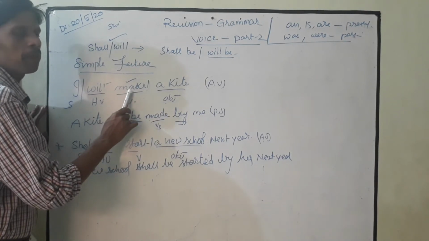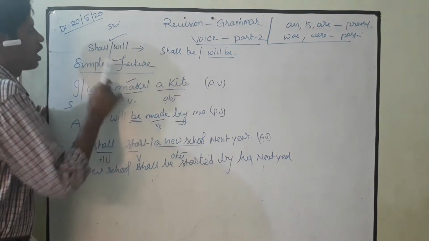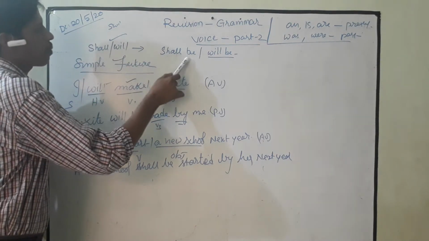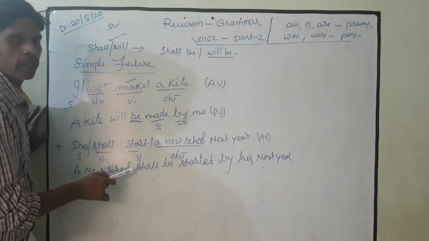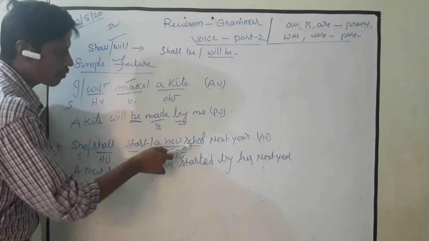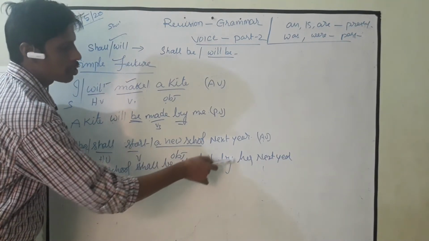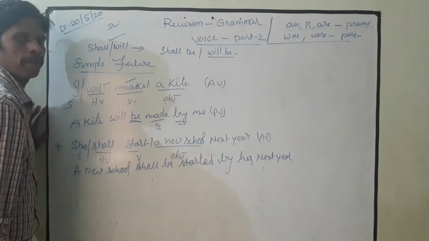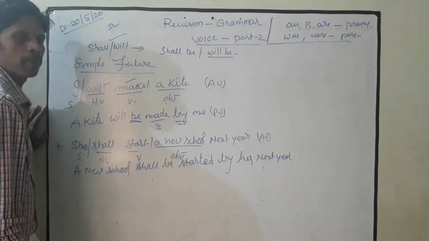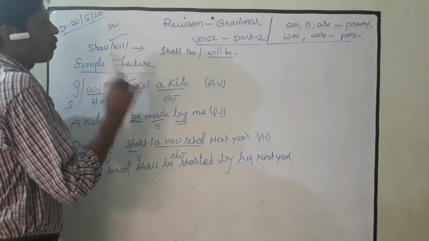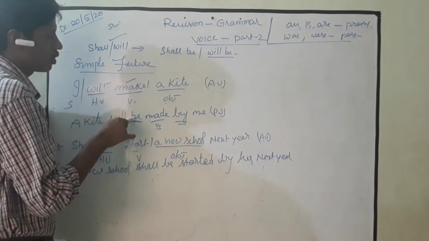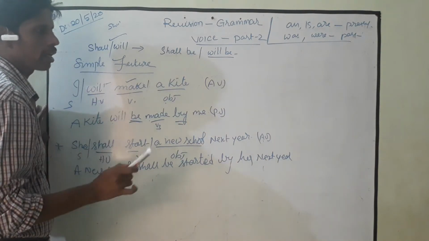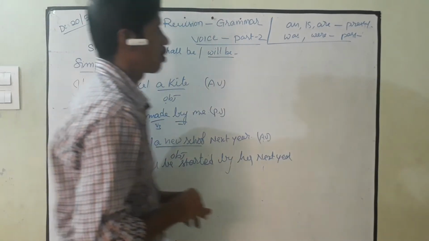Next one, verb form, V3 must be used, and shall becomes shall be, will becomes will be, and then V3 to be used. Later, after V3, by is a preposition that has to come. So this is the way you need to attend the question. You need to write in passive voice from active into passive. Don't forget and don't lose your mark.